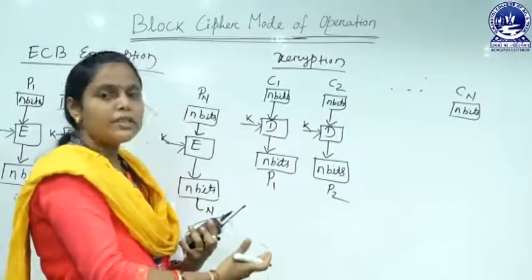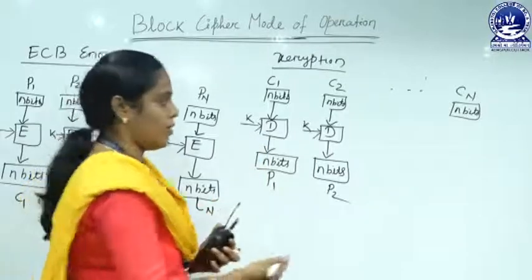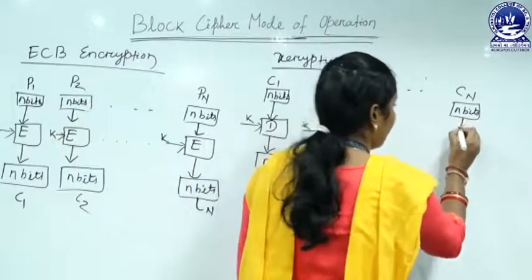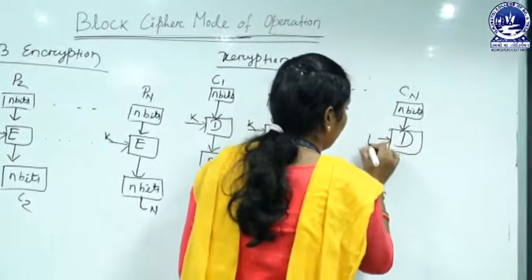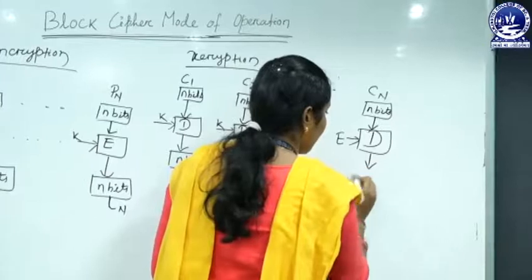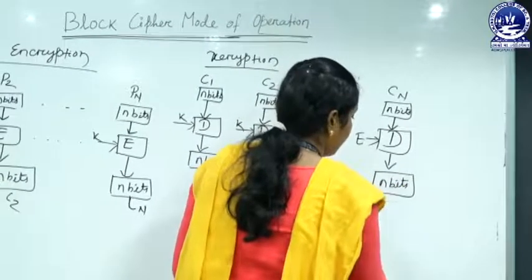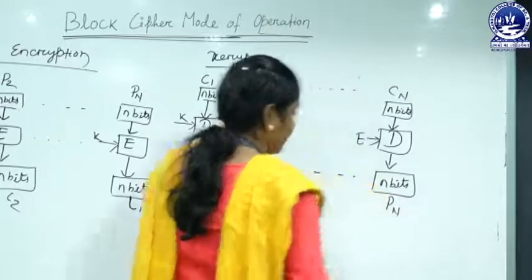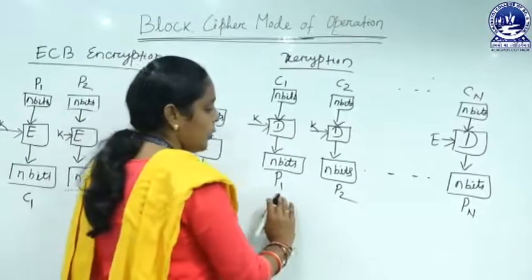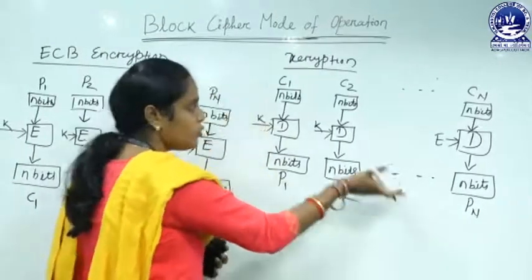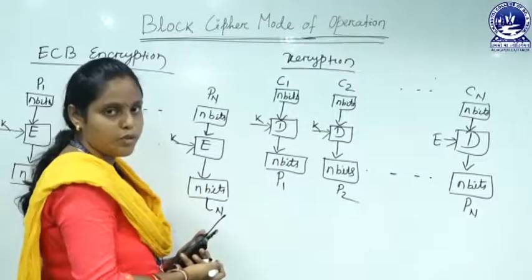You perform this decryption operation up to our last ciphertext block, that is our Cn. Here you use the same decryption algorithm and the key and decrypt this n bit ciphertext, which gives us n bits plain text, that is Pn. Now, these are the plain text blocks which we get from our ciphertext block by using the decryption process.